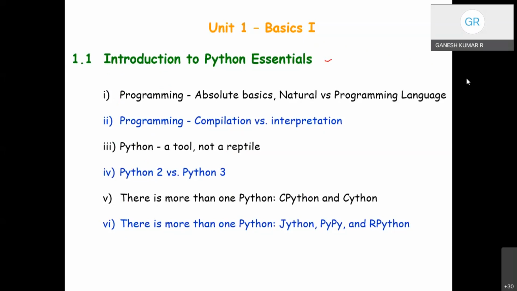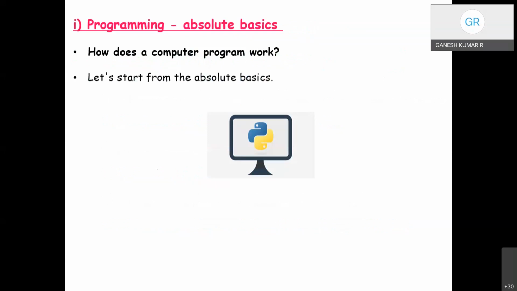In this session, we'll try to discuss the first 3 topics: topic 1, programming absolute basics, and topic 2 will have the comparison between compilation versus interpretation, and Python the tool, not a reptile. Fine. So we shall begin our discussion on what the Python language is and what it is used for. Let us start with the absolute basics.